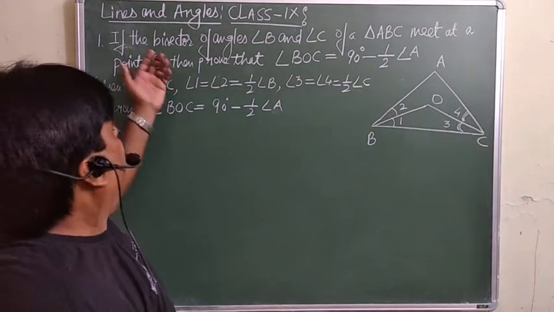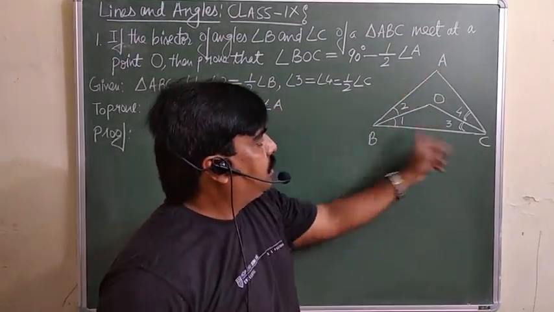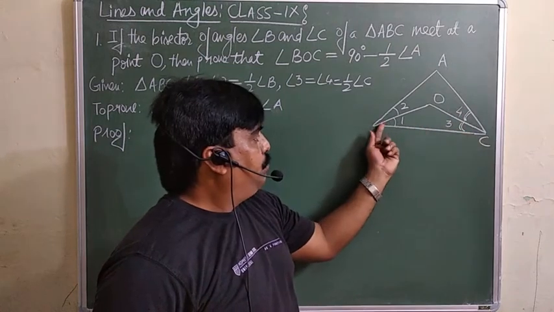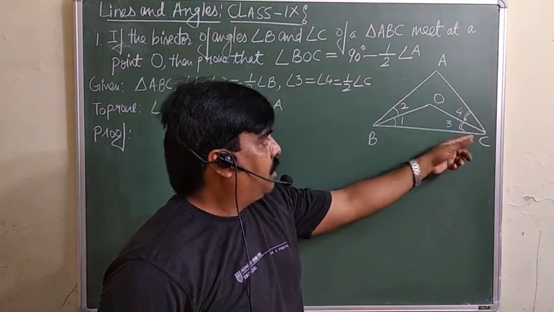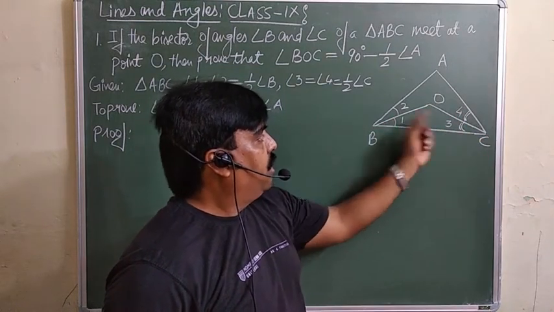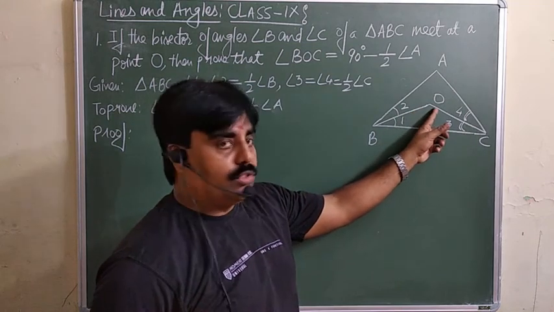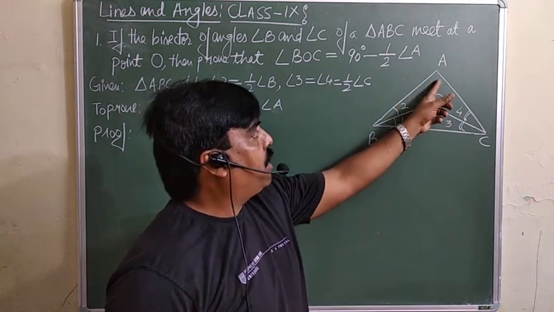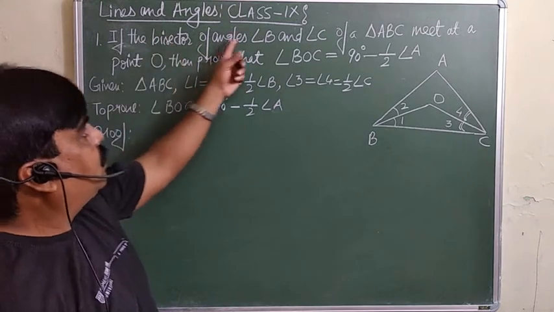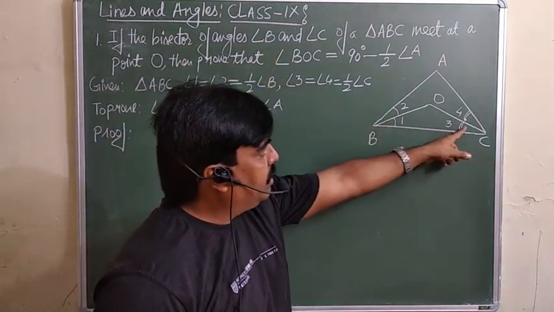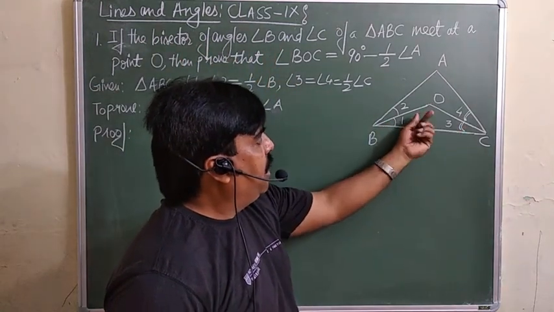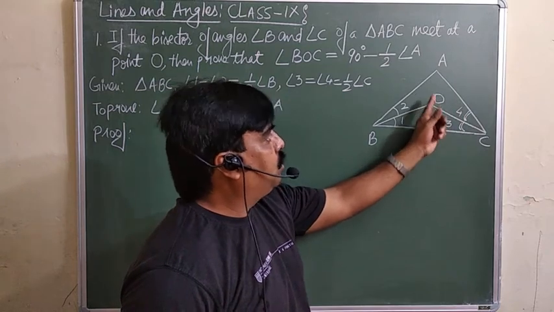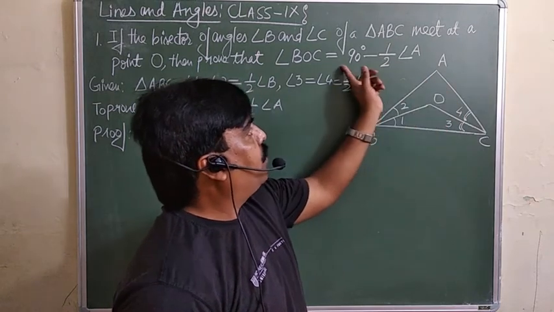Now the question is, ABC is a triangle. BO and OC are the bisectors of angle B and C. We are supposed to prove that this angle BOC will be equal to 90 plus half of angle A. The bisectors of angle B and C are intersecting at this point O, and then we are supposed to prove that angle BOC will be equal to 90 plus half of angle A.